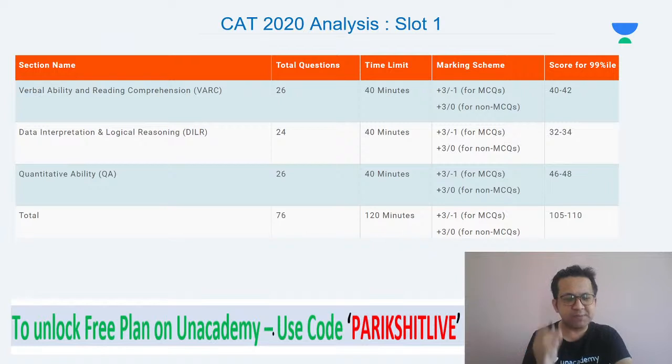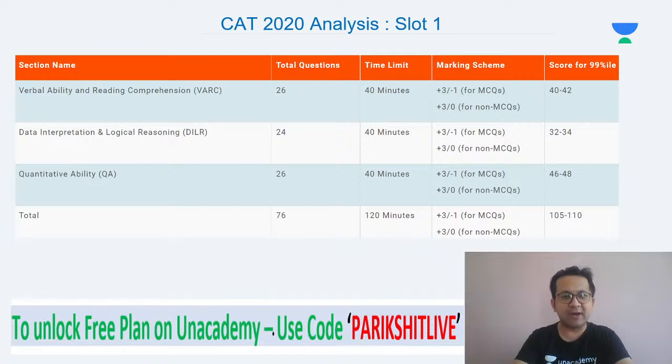So VRC specifically, if you want around 13 correct out of 26, assuming 80-85% accuracy, you'd want to attempt around 17 to 18 questions overall. This is CAT 2020 slot 1 for you. Overall cutoff was 100 plus.